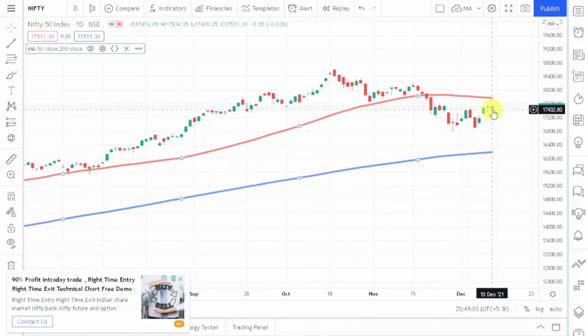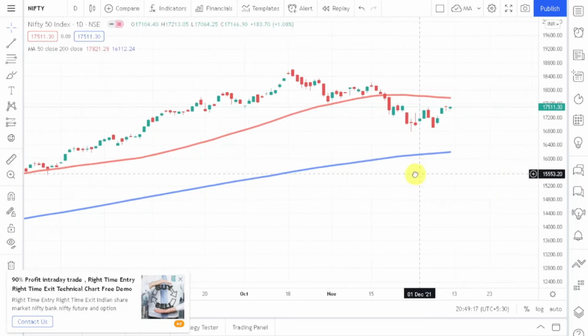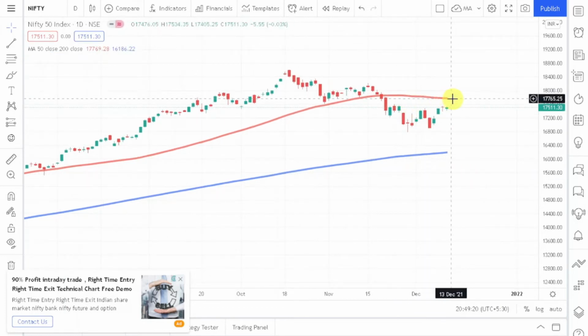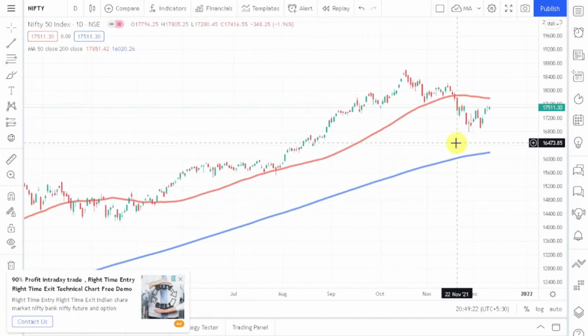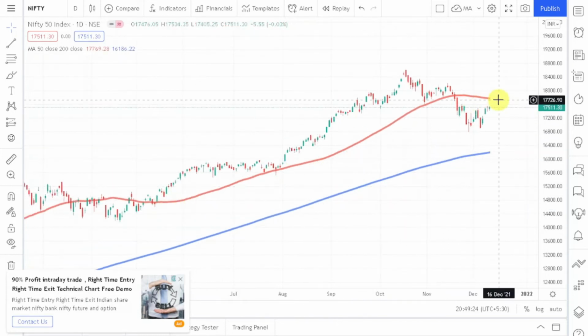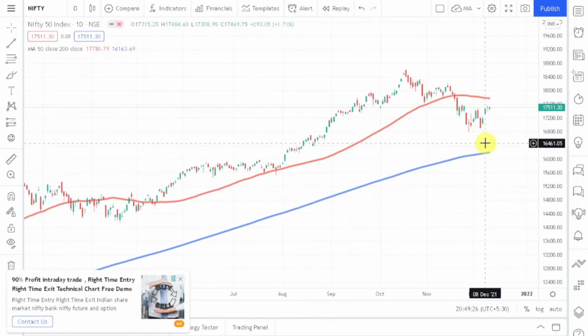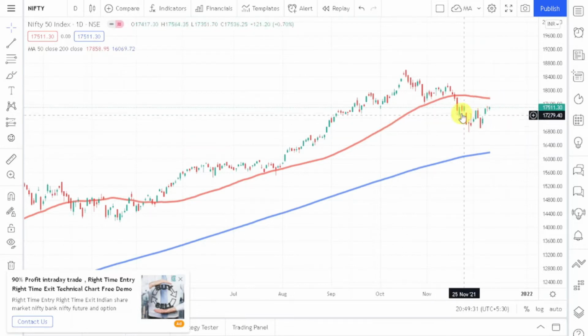So I think today the date is 10 December 2021, and after that when the market will open on 13 December 2021, the market will move up, will make another candle, and this line will move. And as the market goes on, this moving average is going to get moved, right? So this line moves as the market makes new candles and new data bars, and that's why we say that this is a moving average. I hope this simple explanation is clear to you.